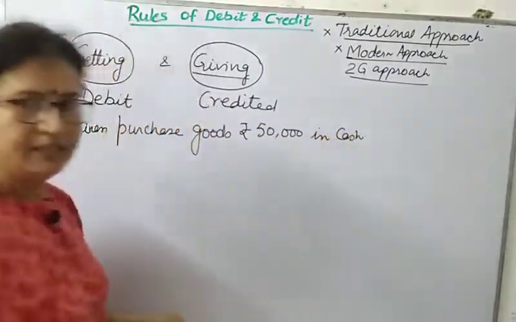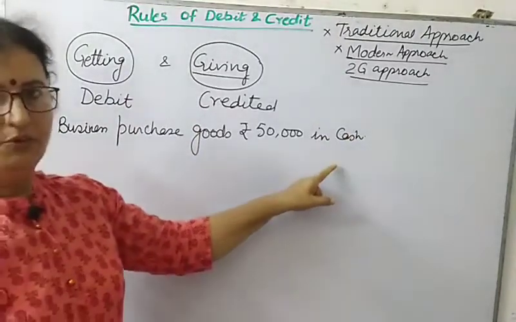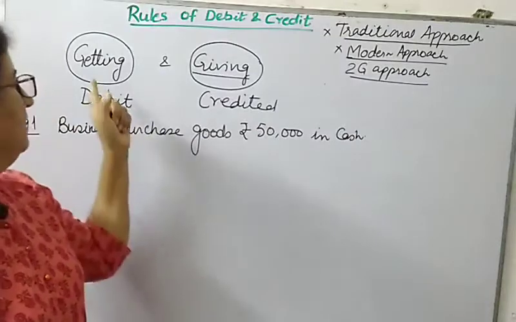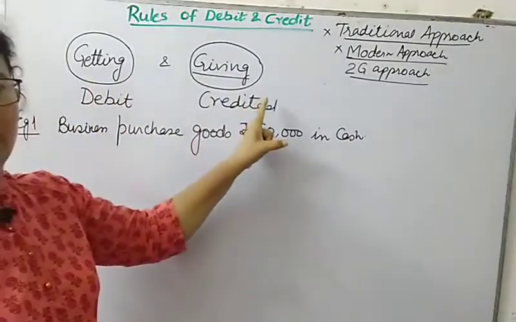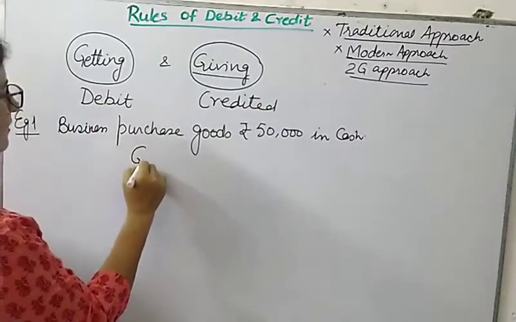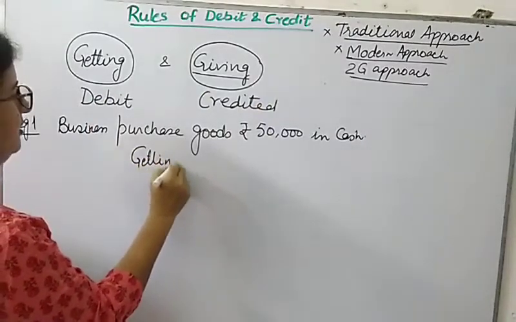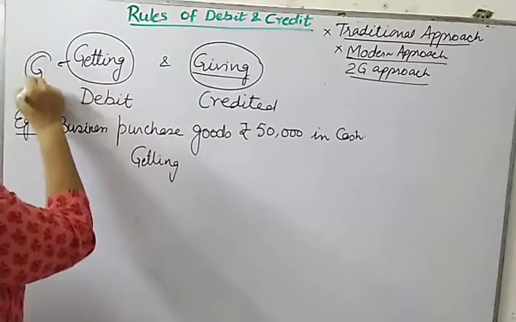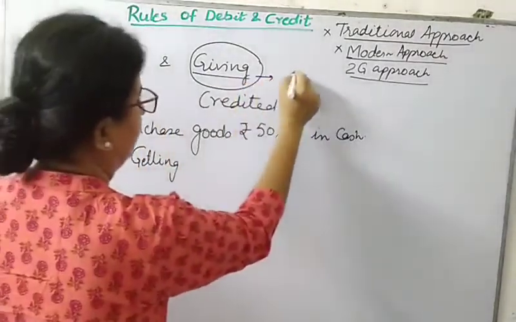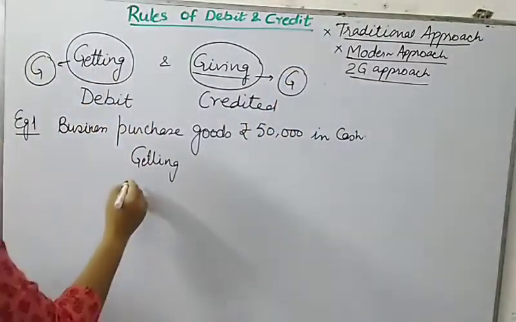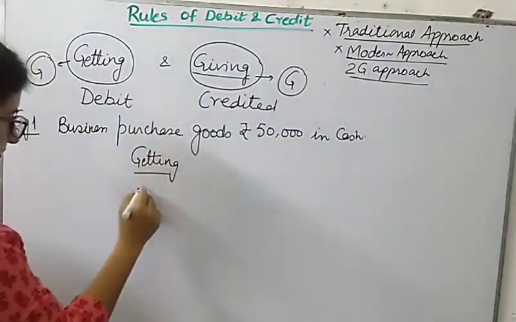Each and every transaction has two aspects. You already know that. So we'll be converting the two aspects into getting and giving. In this case, what is business getting? This is my first G. And this is the second G. What business is getting when they purchase goods? Obviously business will get goods.